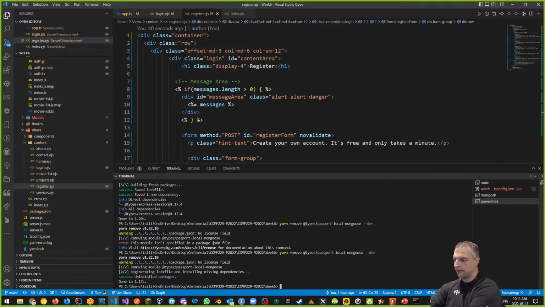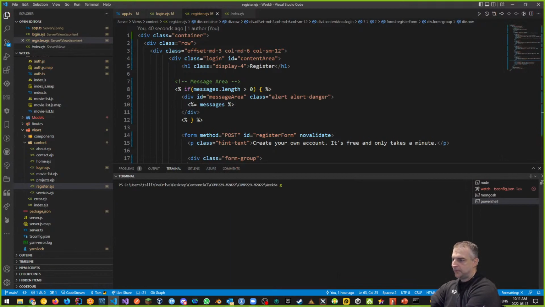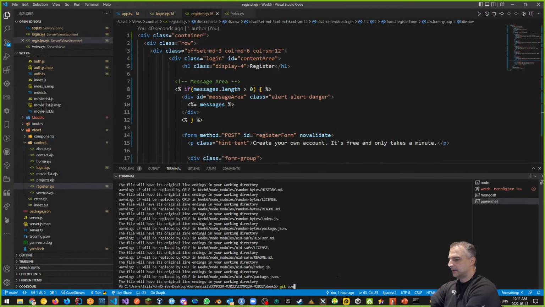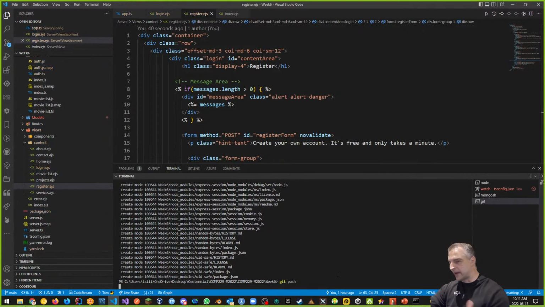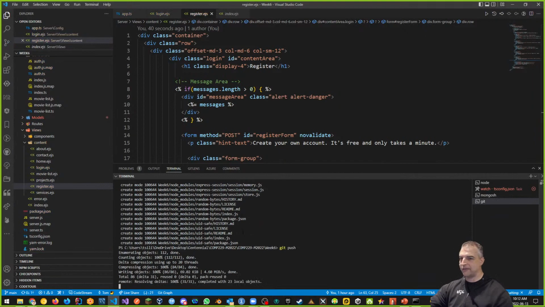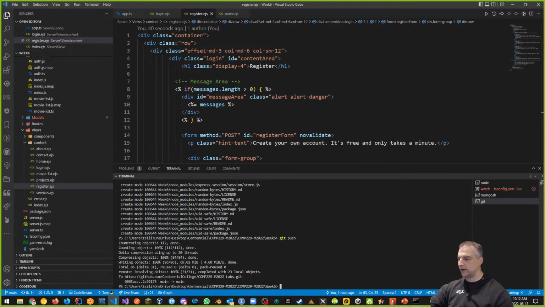So again, I'm going to go here and say git add dot, git commit -m, "enabled login and register display pages." Git push. Okay, so we've done that. So we can see the login and register pages, no problem. And this is something that we wanted to do, right?